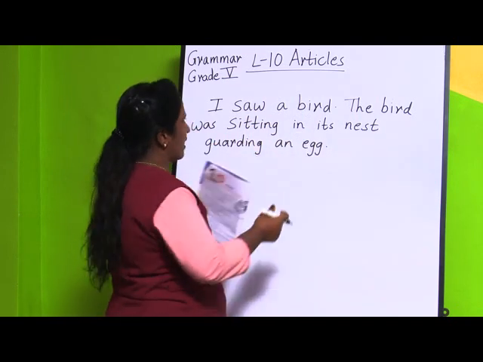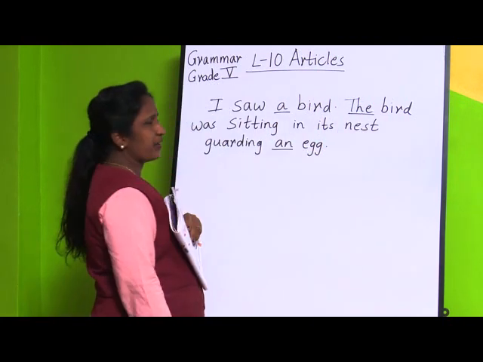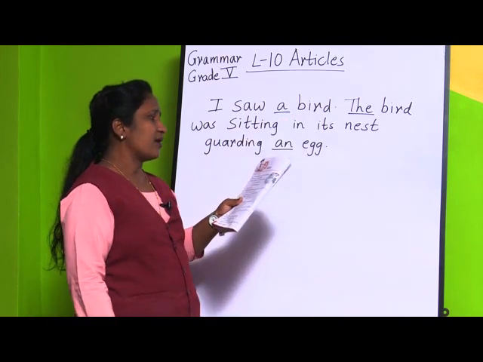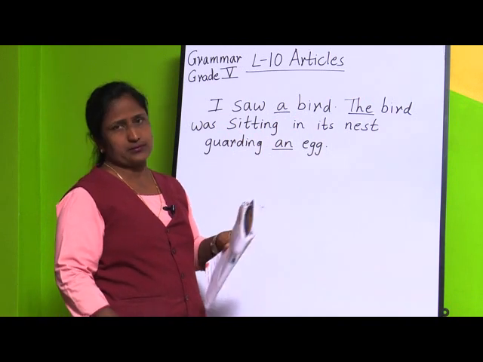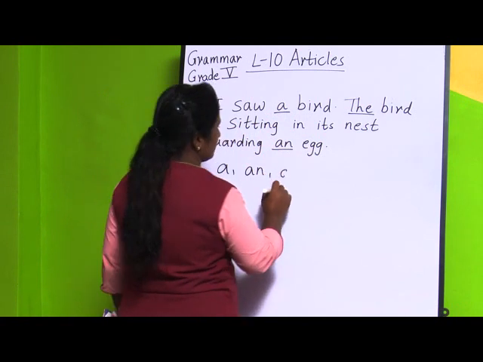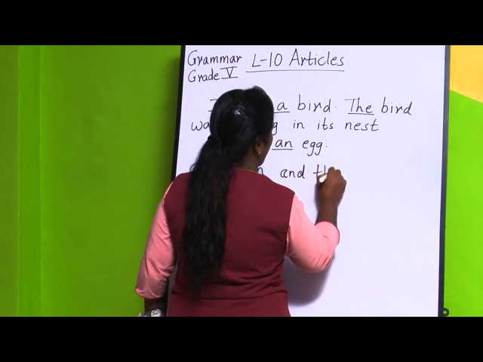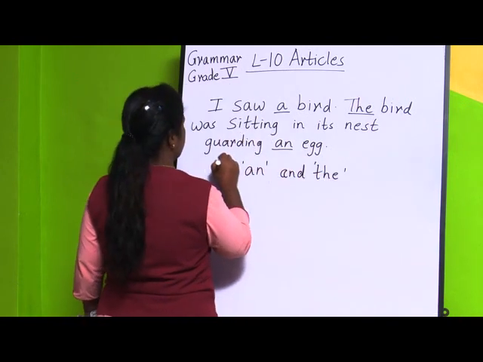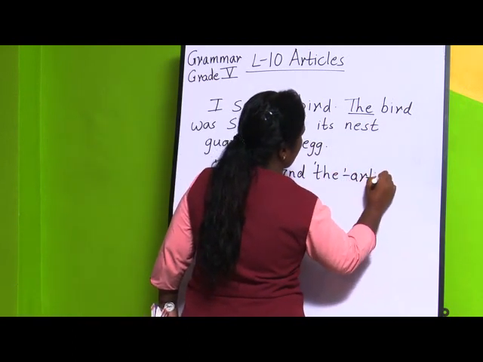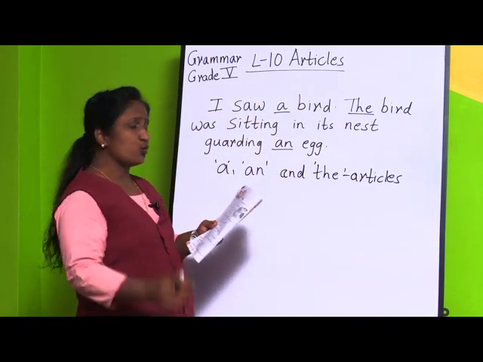If you see, I have underlined some words, that is a, the and an. The words a, an and the are called articles. Why they are called articles, we will be seeing in this topic. There are two types of articles.